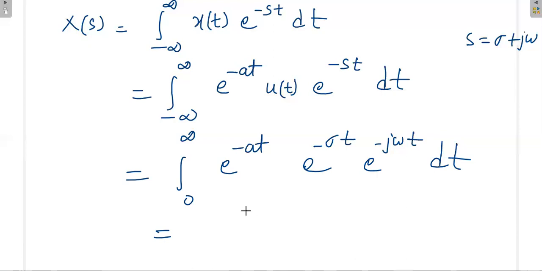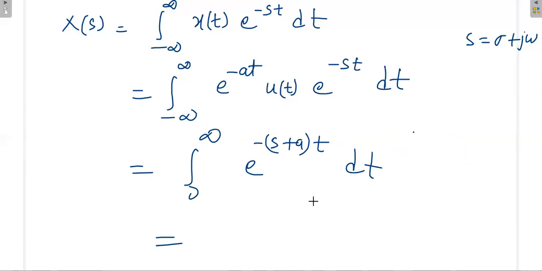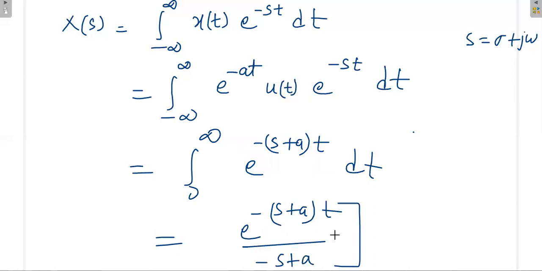I'll write it directly: the integral from 0 to infinity of e power minus (s plus a) t dt. Integrating, we get e power minus (s plus a) t divided by minus (s plus a), evaluated between infinity and 0.